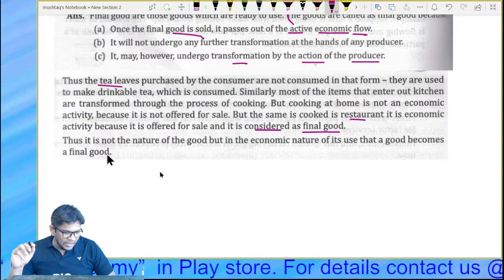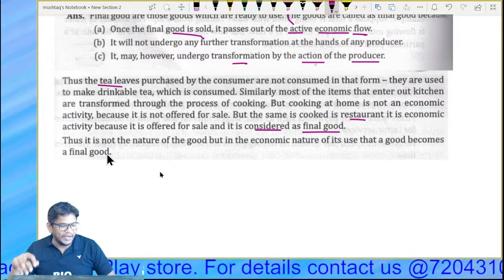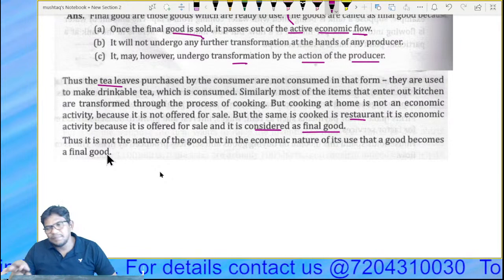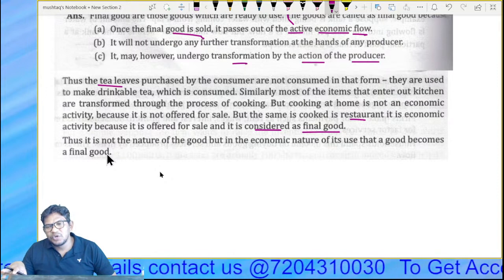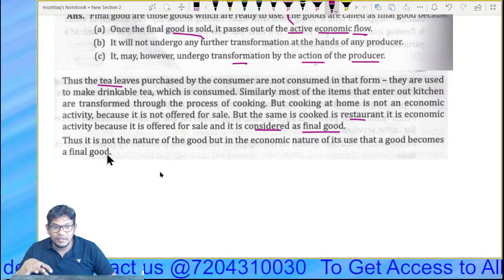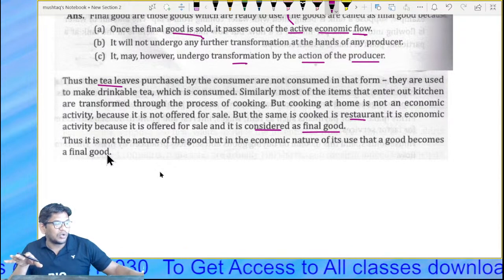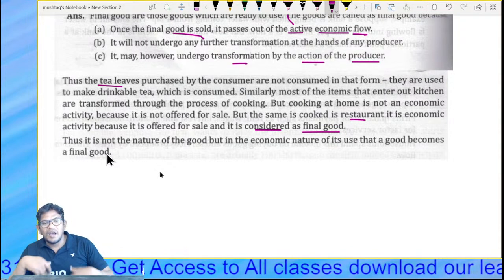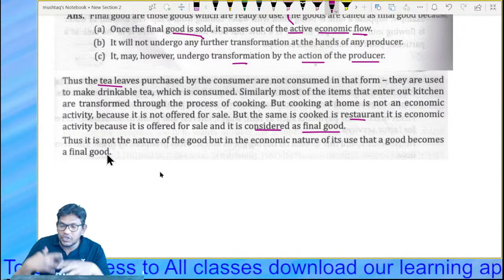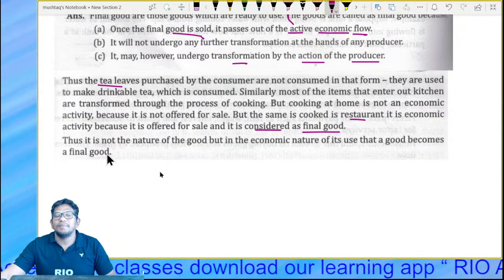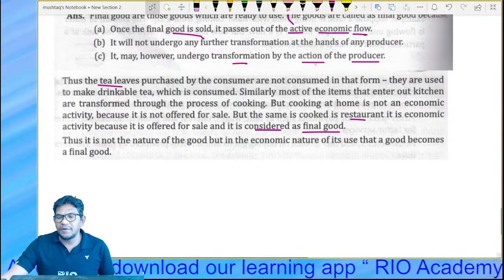All right, children. Any doubts you have? Goods we are bringing, right? Other nature is not important here, whether it's a final good or not. But how the economic nature of its use is, that makes the goods final goods or not.